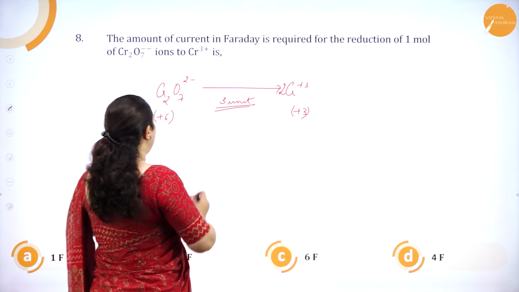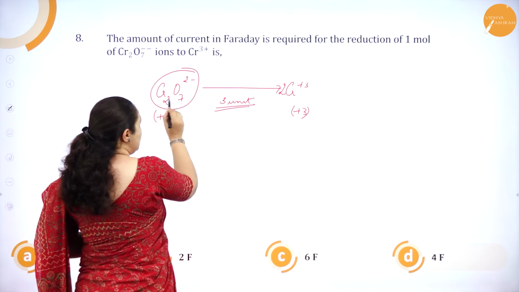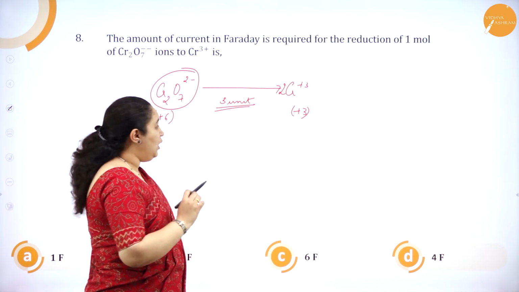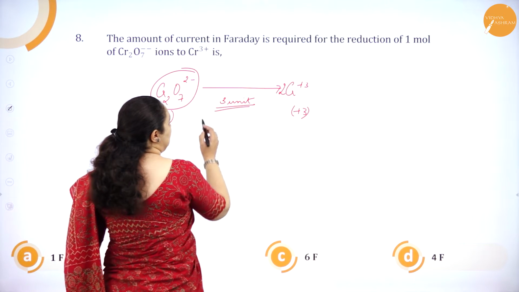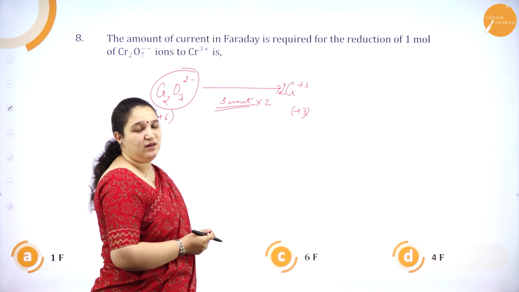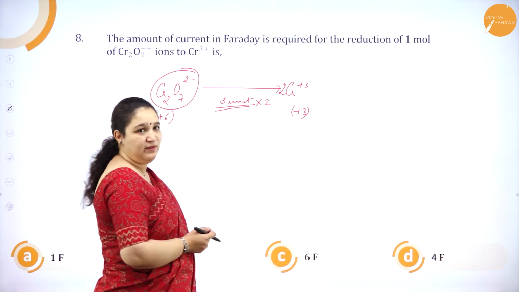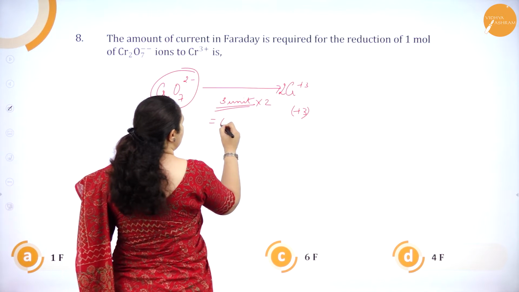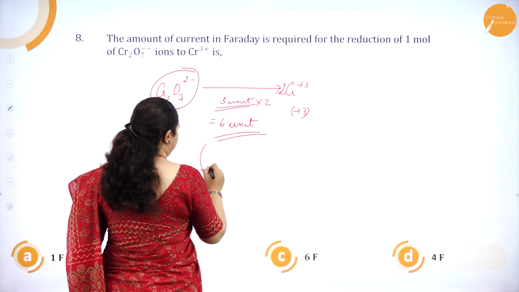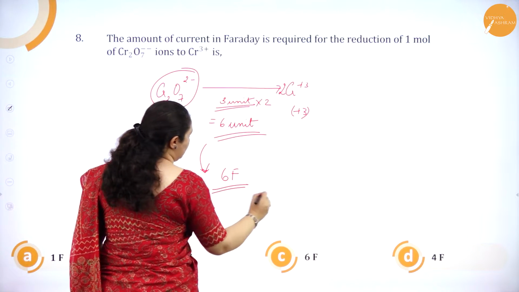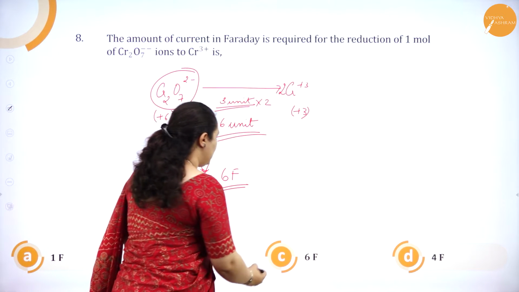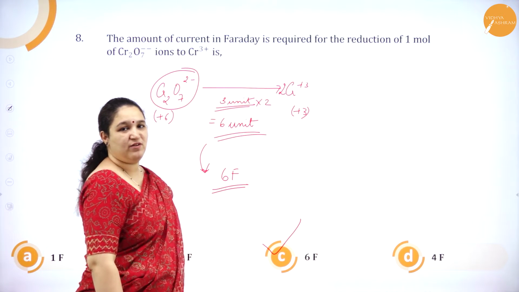Okay. So for 1 mole of Cr2O7 2- to undergo reduction, we require 3 into 2 because 2 Cr atoms are there in Cr2O7 2-. So 3 2s are how many units? 6 units, or 6 electrons is required. So what will happen here? We require 6 Faraday current to be passed. Okay. So the answer is option C, 6 Faraday.